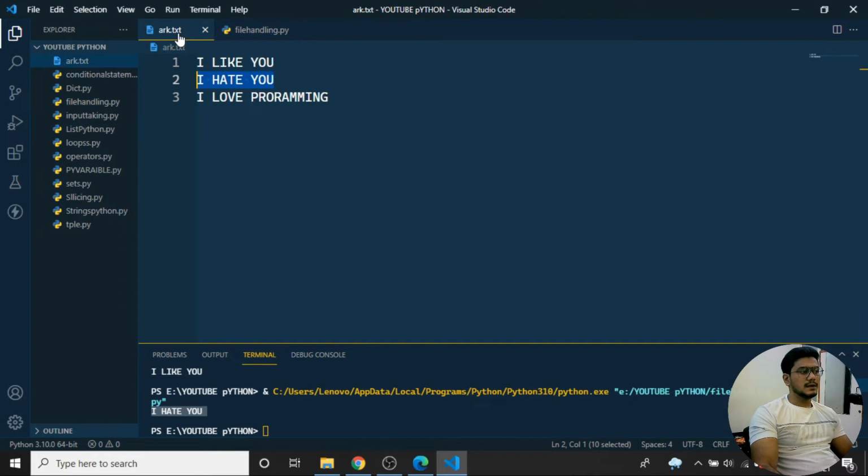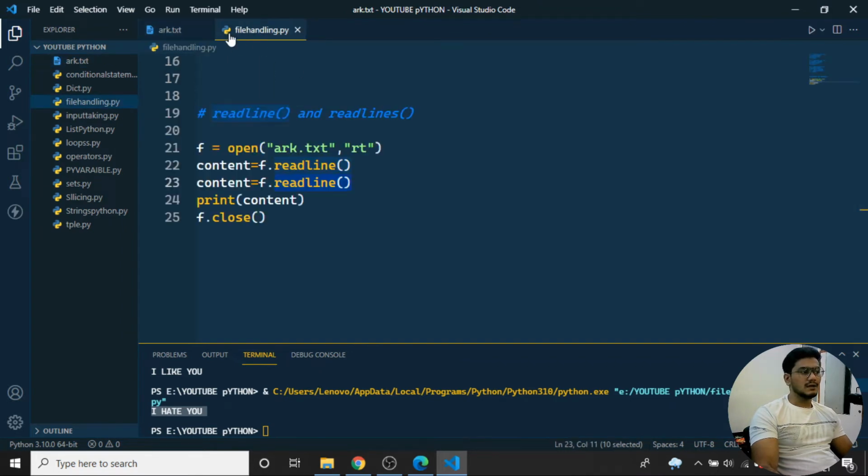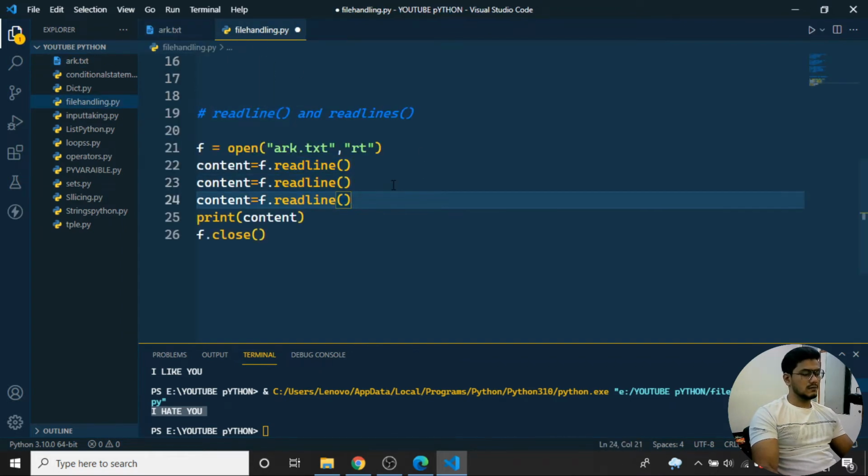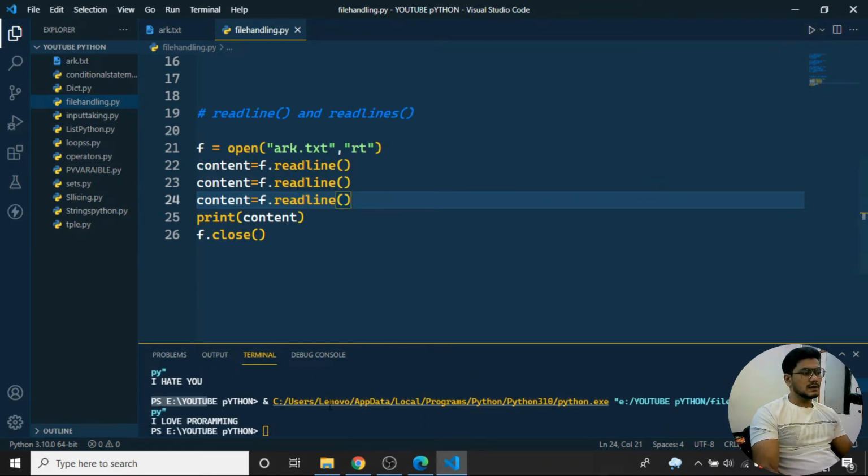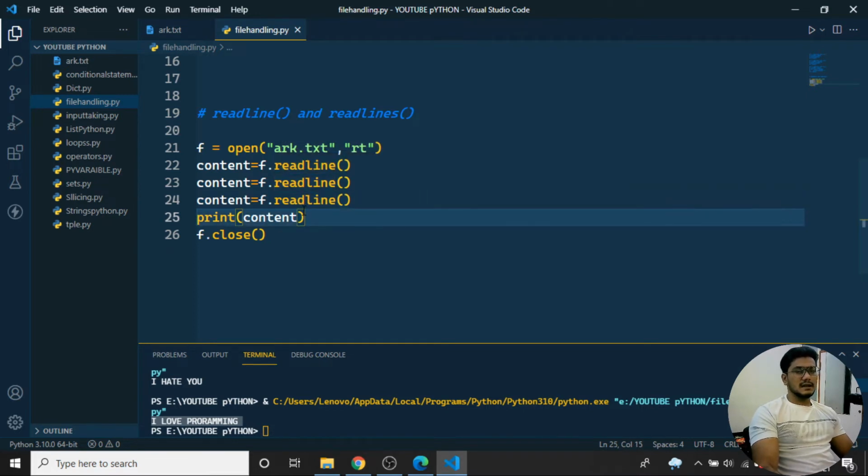If I want to print the third line, I love programming, what can I do? I'll run the f dot readline function one more time. When I run the program, you can see I love programming. The third line got printed. So like this, I can use this concept. That is nothing but readline. So this is all about readline.